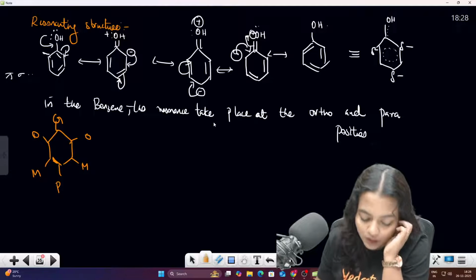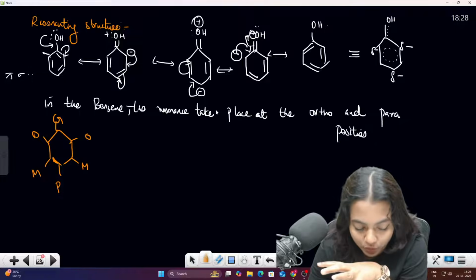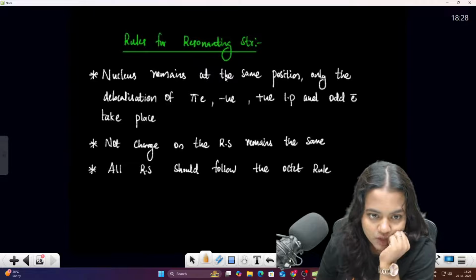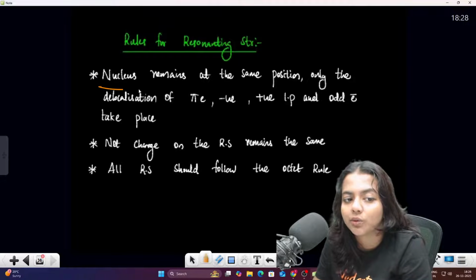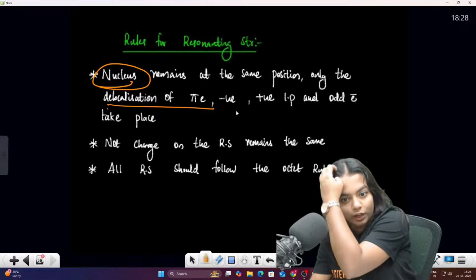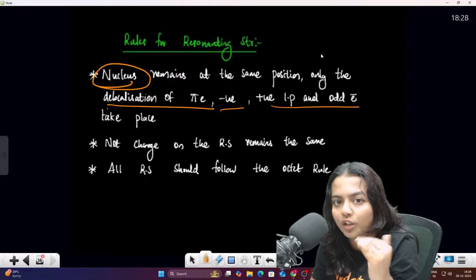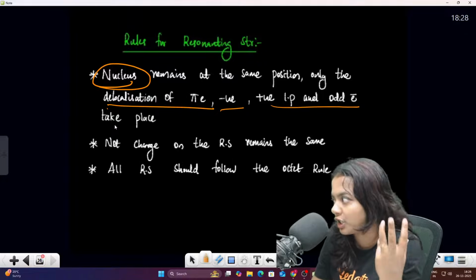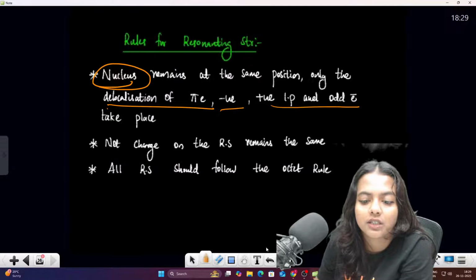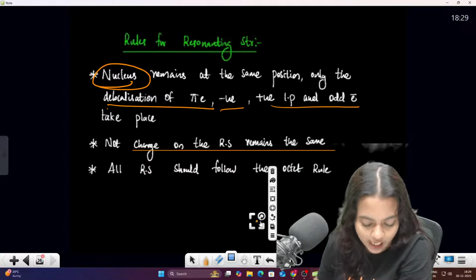Okay, so this is all about the resonating structure. Now, let me tell you one important note about resonance. Always remember, while looking at the rules for resonating structures, the nucleus has to be in the same position, but the delocalization of the pi electrons or negative or positive charge or lone pair is happening. The nucleus stays wherever the position is. Always the pi electrons or the negative or the positive charge will be delocalizing. The net charge on the resonance structures becomes the same. They won't have any change.